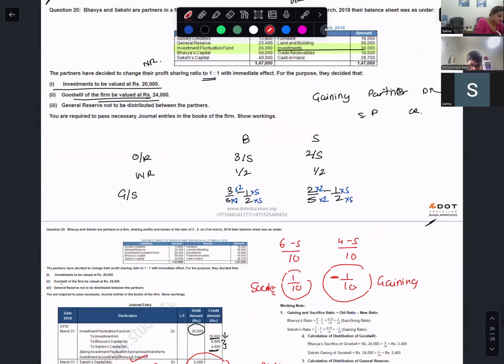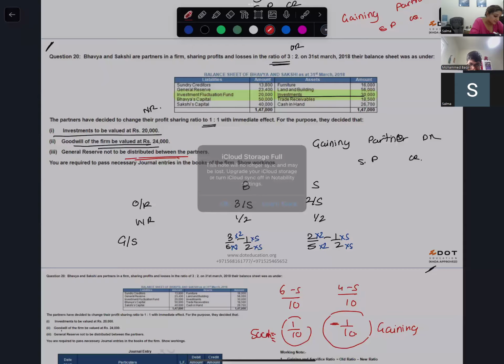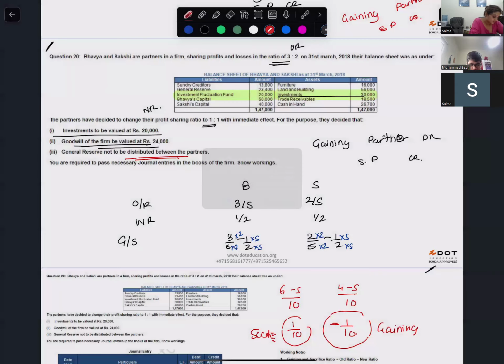Now, general reserves is not to be distributed between the partners. What does this mean? That we don't have to distribute general reserve between partners. That means an adjusting entry has to be passed, and it also means that the general reserves would appear in the new balance sheet.